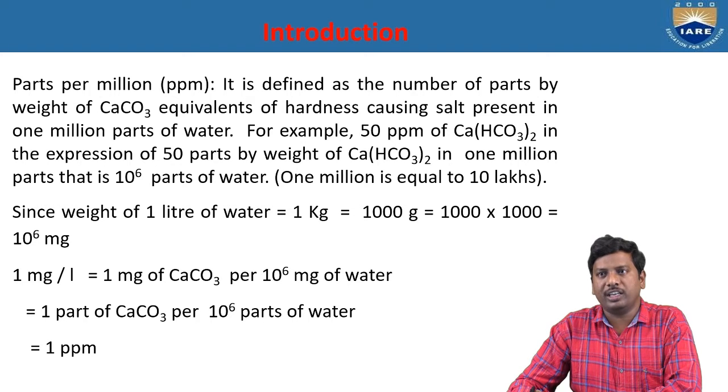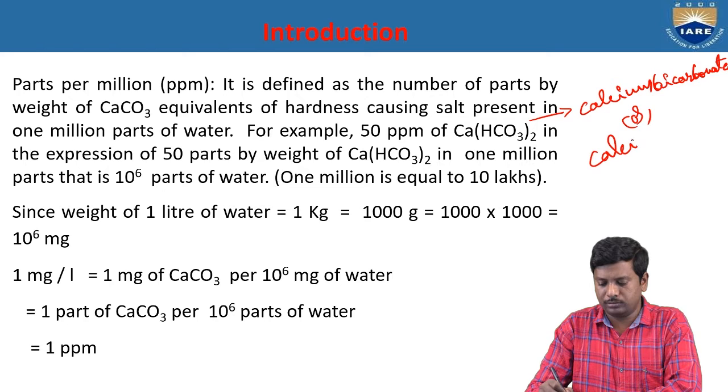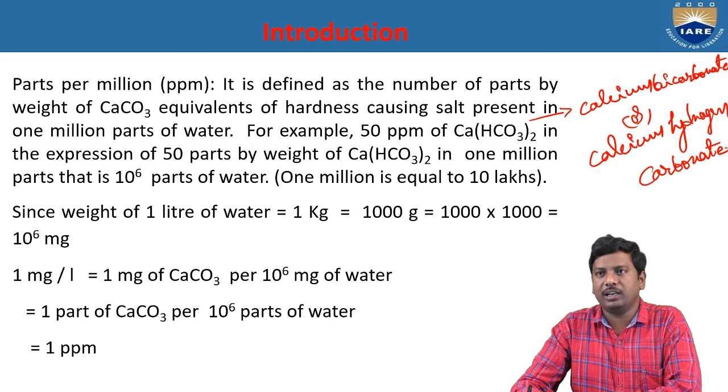For example, 50 parts per million of calcium bicarbonate, or calcium hydrogen carbonate, is the expression of 50 parts by weight of calcium bicarbonate in 1 million parts, that is 10 power 6 parts, of water.